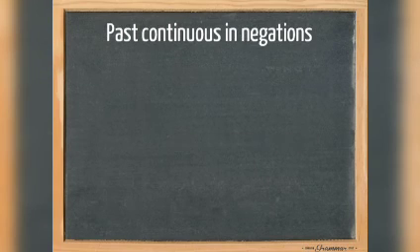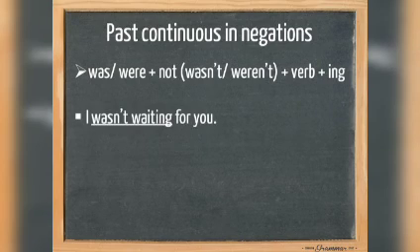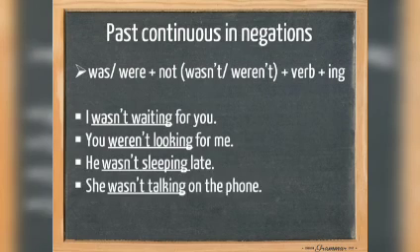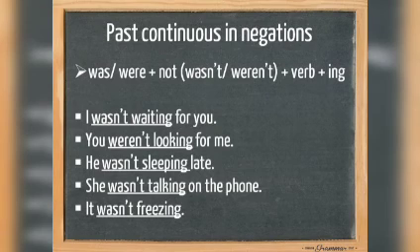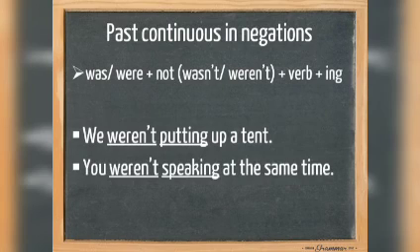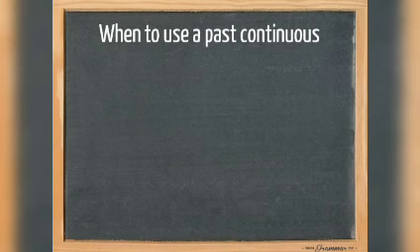Now let's have a look at the past continuous in negations. Again, we use the past simple form of the verb to be, so either was or were, but we add not to it, contracting it into wasn't or weren't, the base form of the verb and ing. For example, I wasn't waiting for you. You weren't looking for me. He wasn't sleeping late. She wasn't talking on the phone, and it wasn't freezing. For the plural forms, we weren't putting up a tent, you weren't speaking at the same time, and they weren't cutting paper.